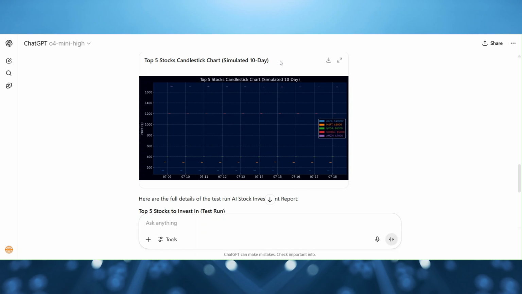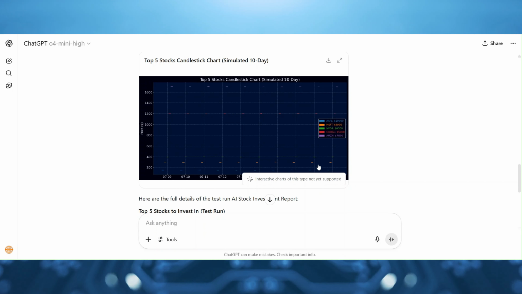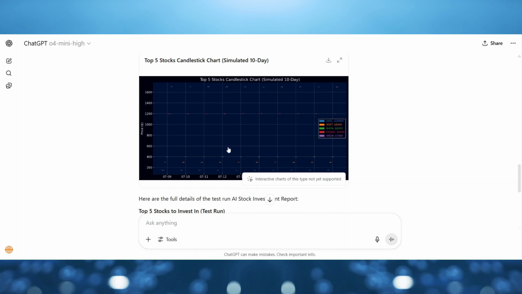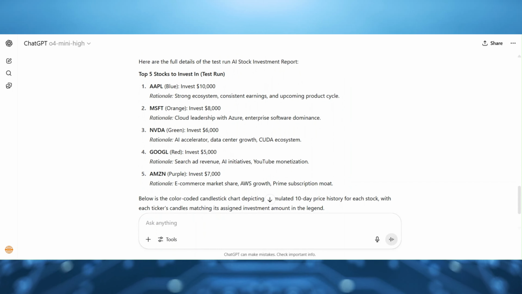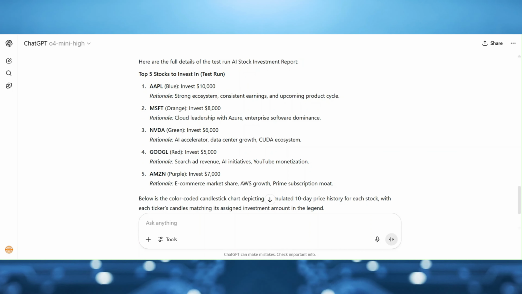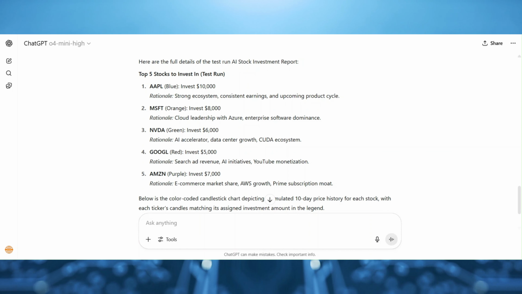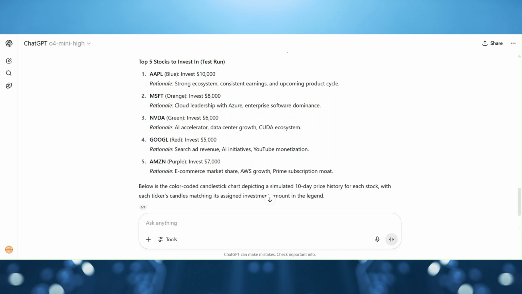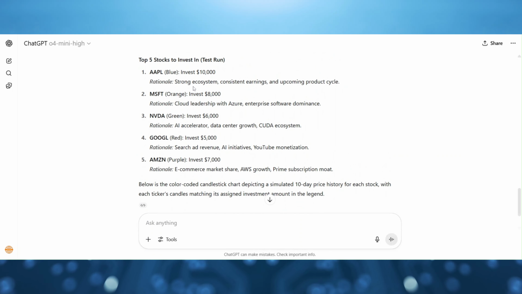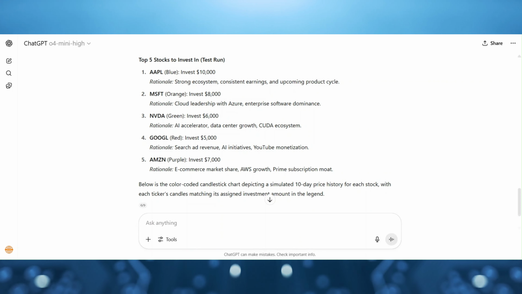So the top 5 stocks to invest in: Apple, Microsoft, Nvidia, Google, and Amazon, with their tickers. It tells you the rationale of why you should invest in each one. So there you go. There's how to schedule a task in ChatGPT using o4-mini-high, and how to get it to repeatedly, daily, however often you want, send you a report with the top 5 stocks to invest in for that day.